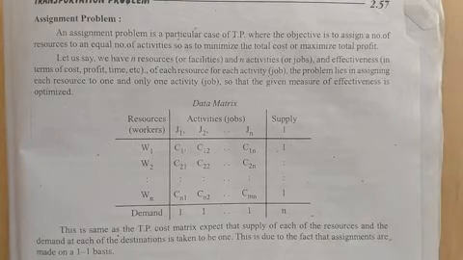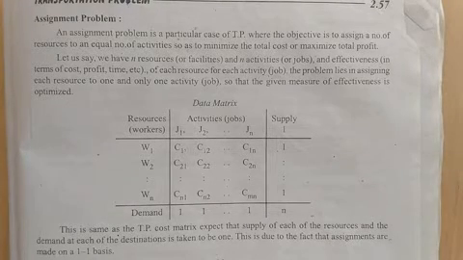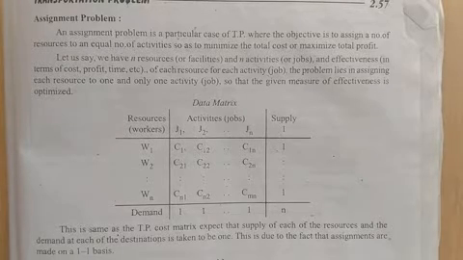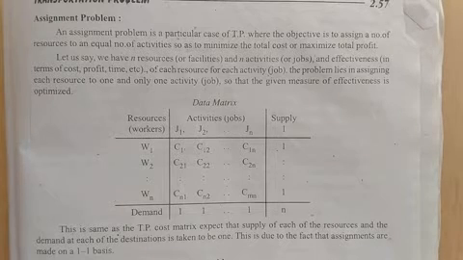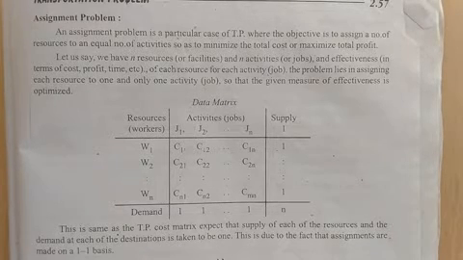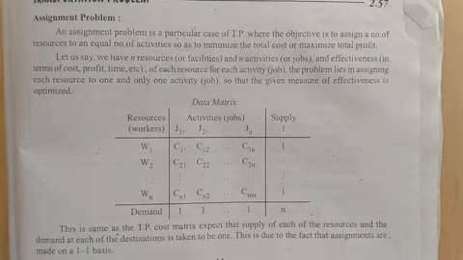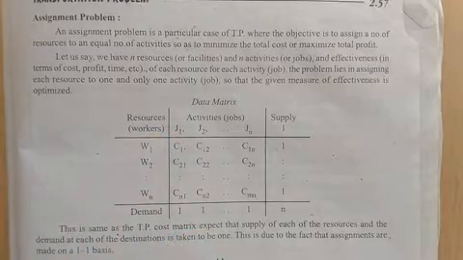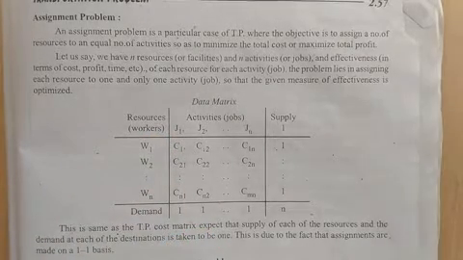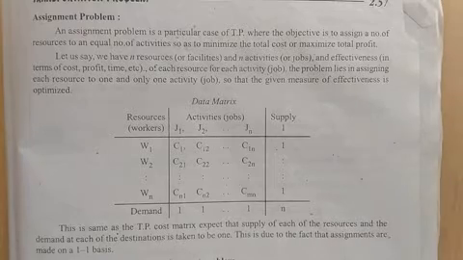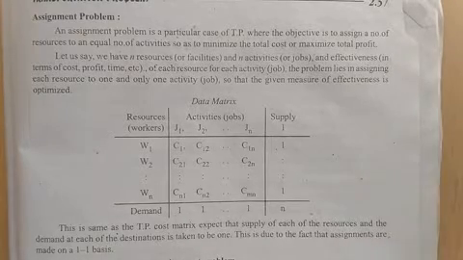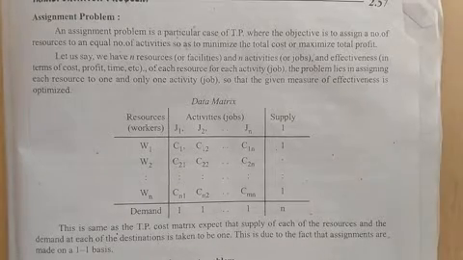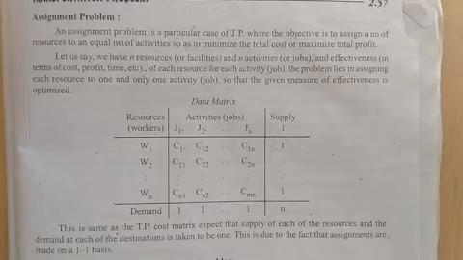Now, suppose 5 resources are available and there are 5 machines. Here is the assignment problem: we have to assign the 5 resources to the 5 machines, by considering minimum cost, minimum time, minimum distance, or in case of maximization, maximum profit, maximum revenue, or maximum sales.